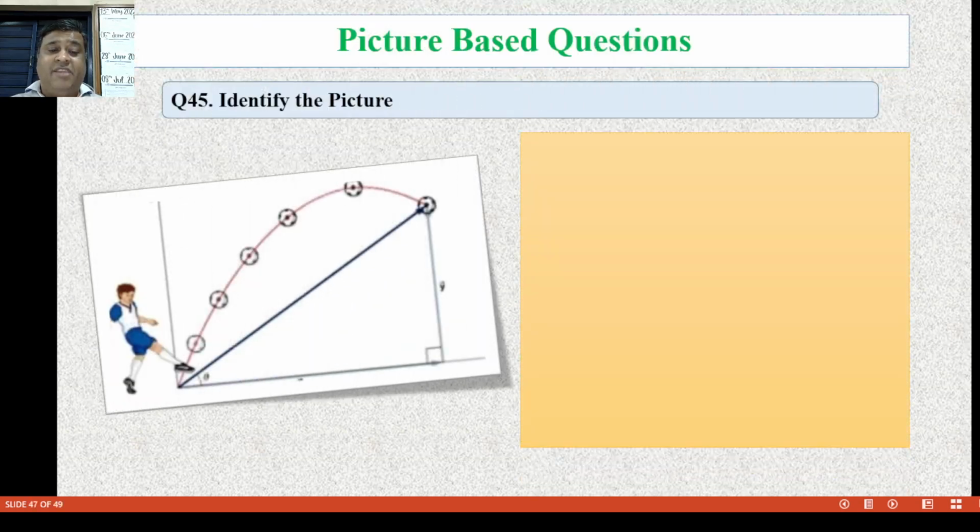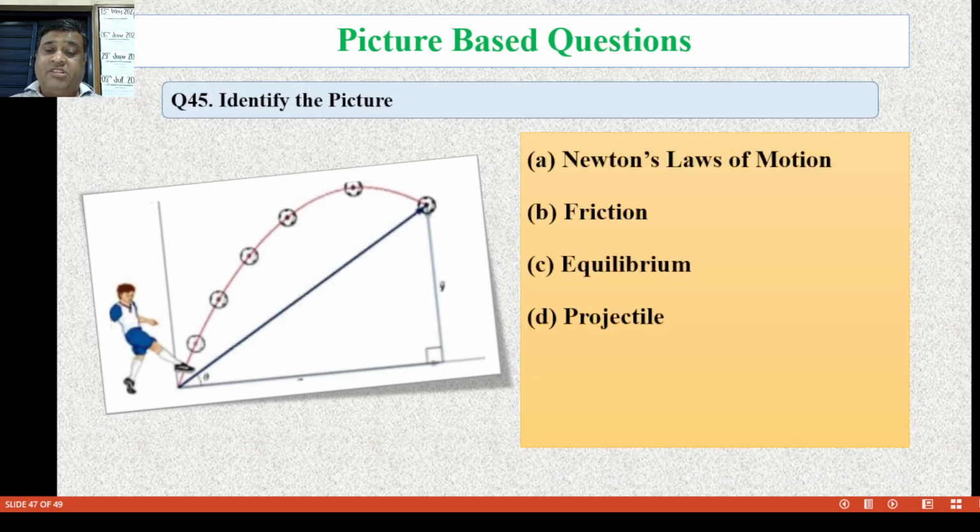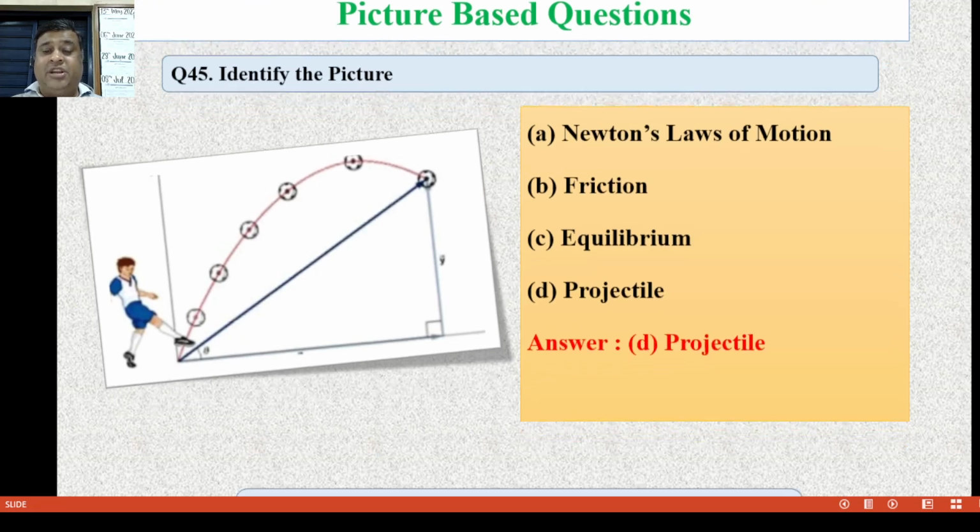Last question, identify the picture: Newton's laws of motion, friction, equilibrium, or projectile. Now the answer is D, projectile.